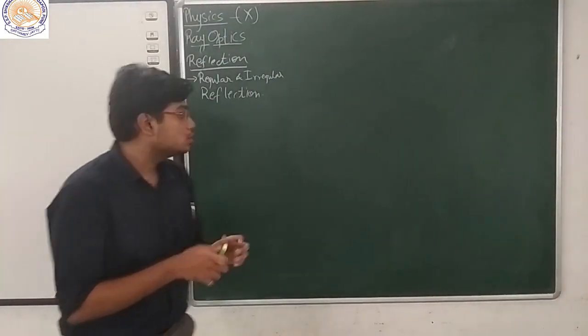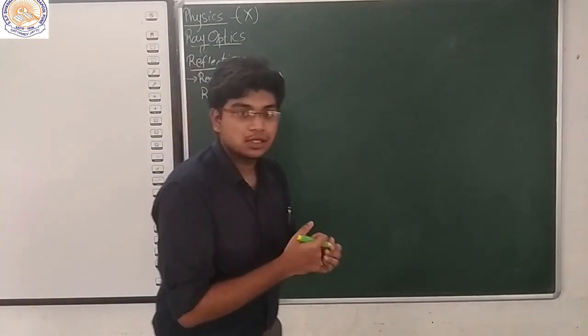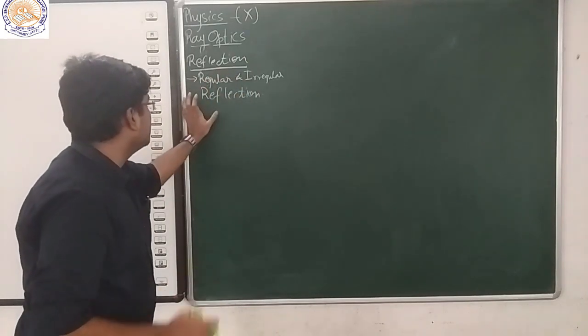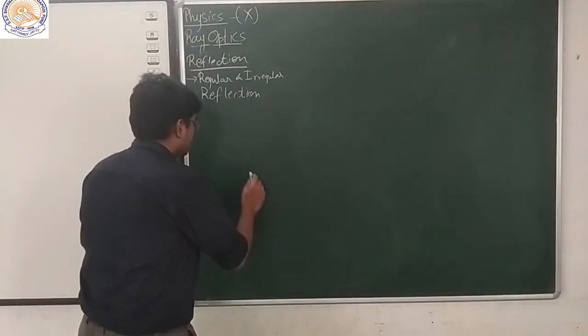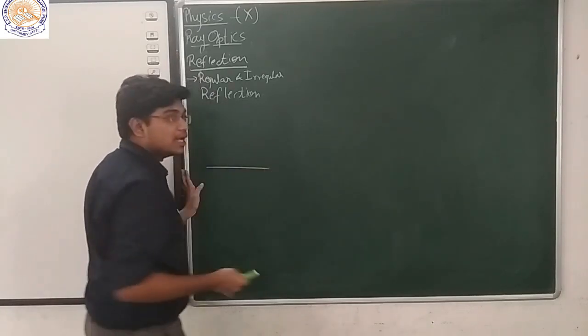Okay, so it's regular and irregular reflections. Now this type of reflections are distinguished on the basis of what type of reflector we are having.